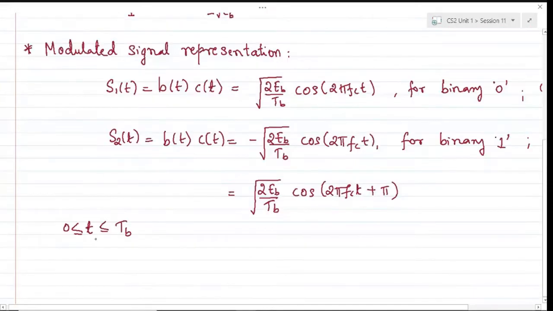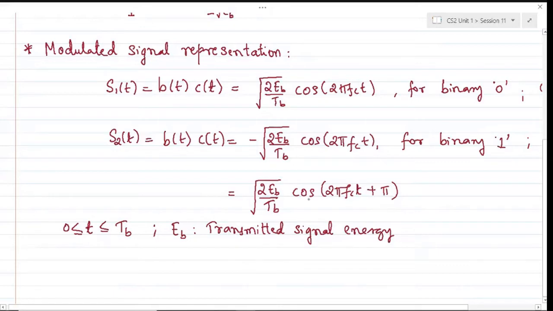These are all finite energy signals, in the sense they occupy a finite duration of time and have finite energies, where Eb is the transmitted signal energy, which I had mentioned in the last session.